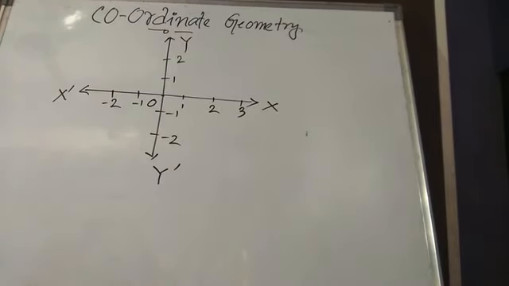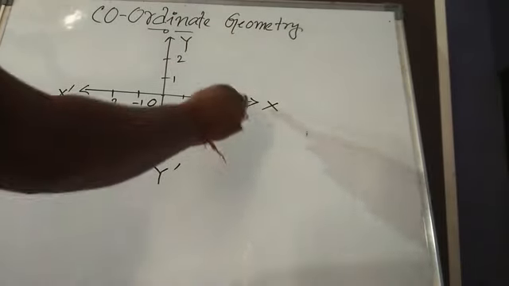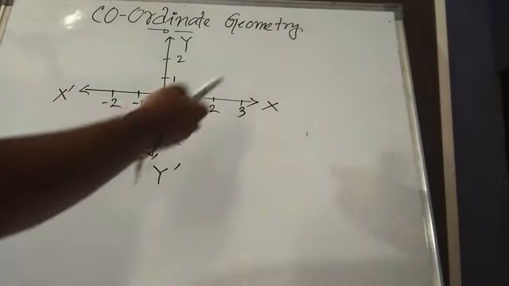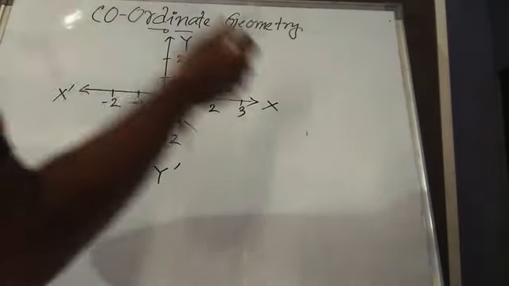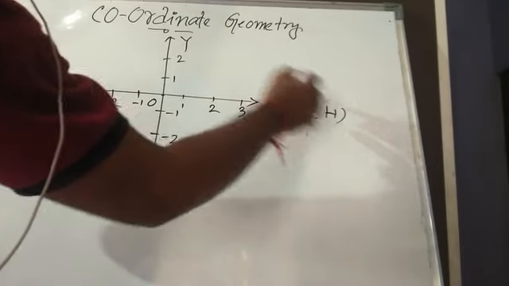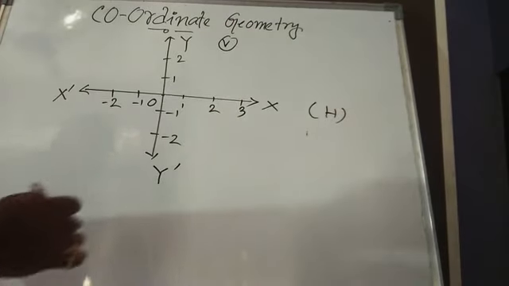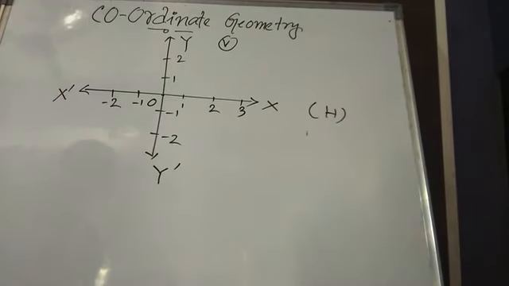Descartes invented the idea of placing two lines perpendicular to each other, one horizontal and another vertical.